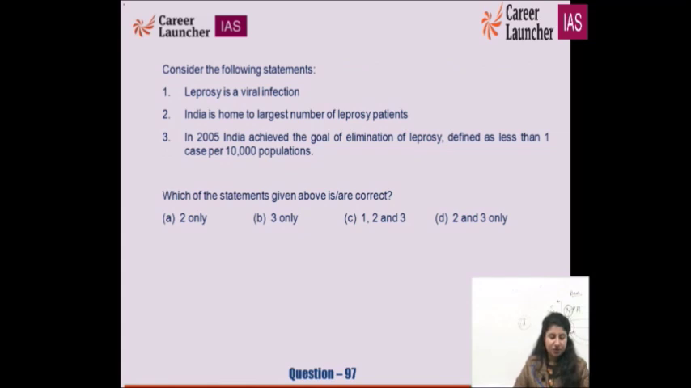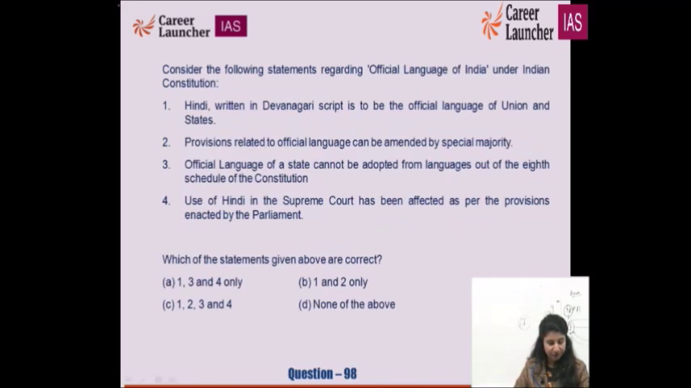Leprosy is a viral infection. Big no, it is a bacterial infection. We have seen the viral infections, Japanese encephalitis and dengue. India is home to the largest number of leprosy patients. That's very true. In 2005, India achieved the goal of elimination of leprosy, defined as less than 1 case per 10,000 population. Very factual. 2 and 3 option is correct. So for 97th, D for doctor is the right option.